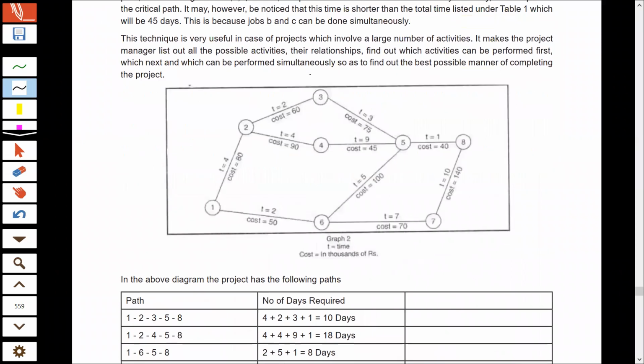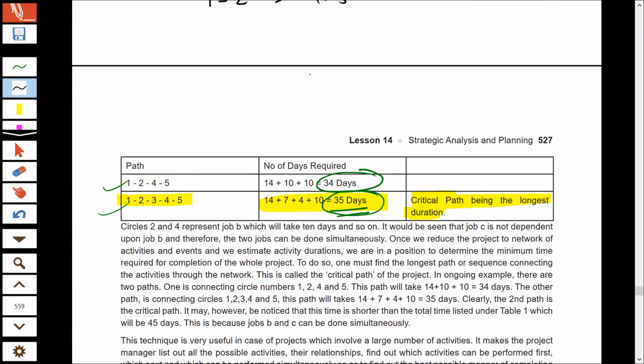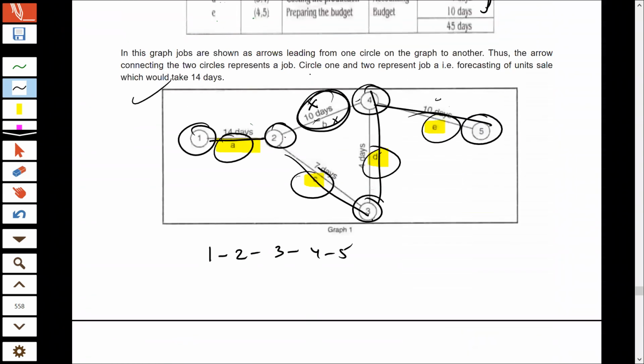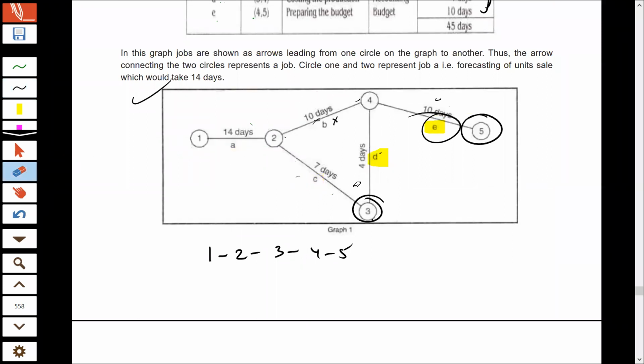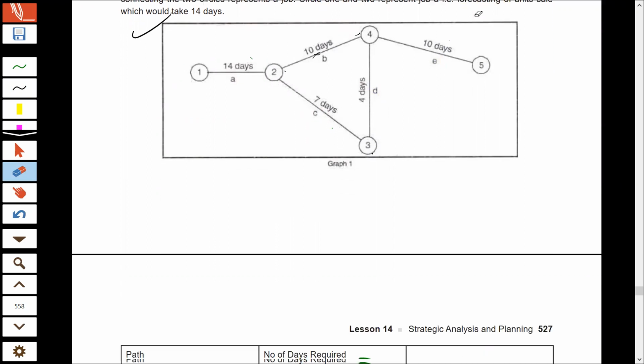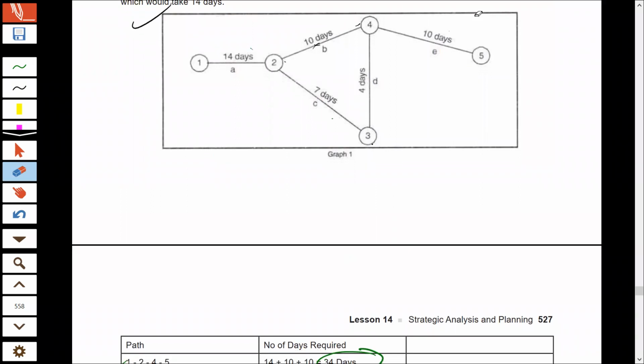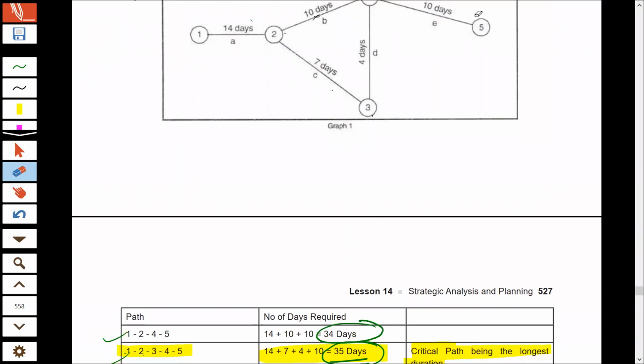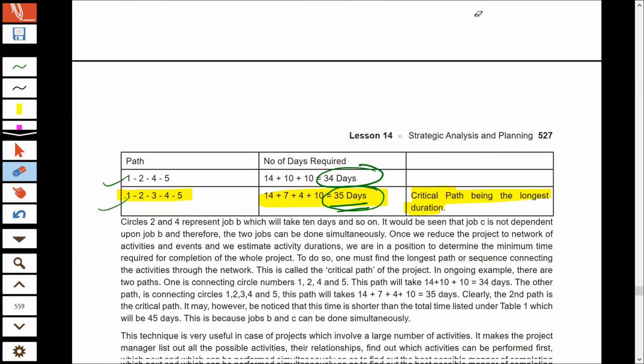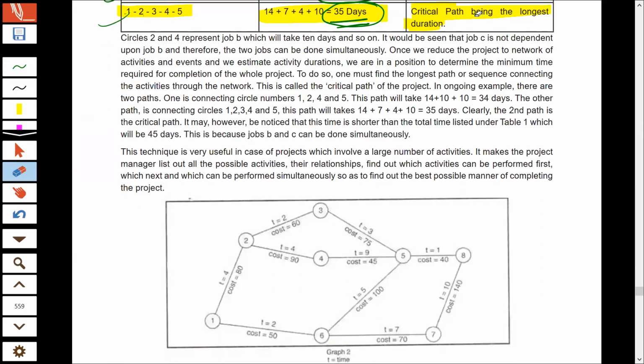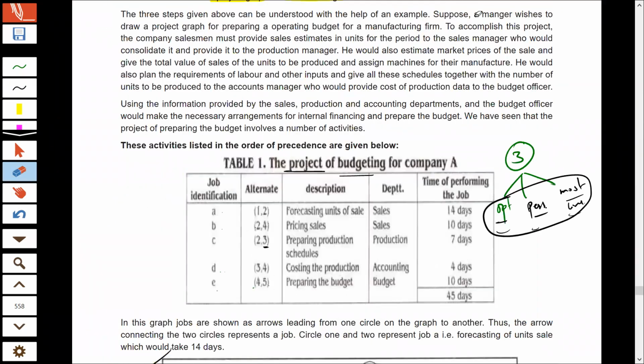PERT gives you the diagrammatic presentation of the activities that go on in the project, the starting and end points of various activities. It also shows which activities are to be completed first and which will be done later on. And CPM shows the longest or most critical path on which various activities lie, and those activities should be completed on time if you want to complete your entire project on time.